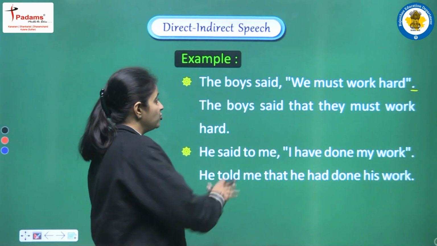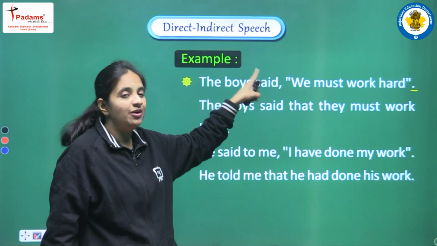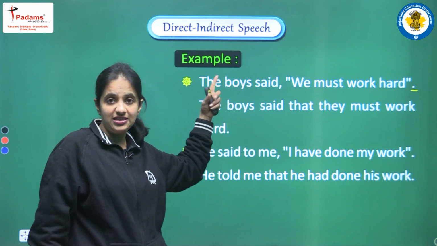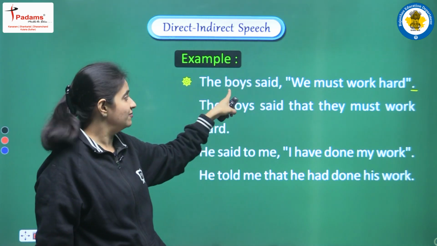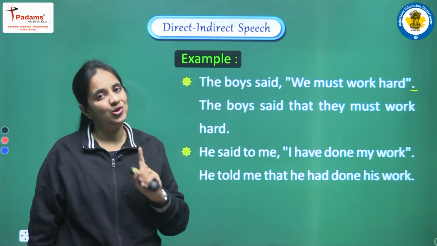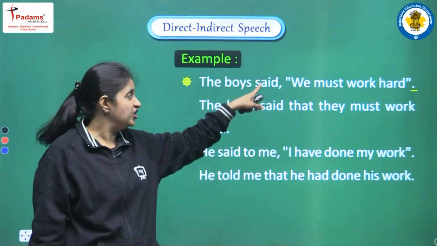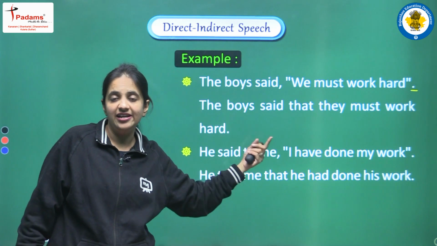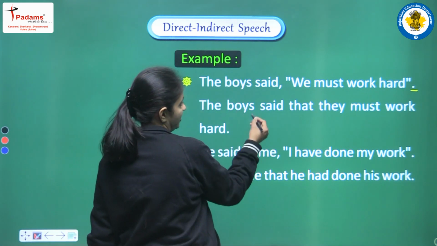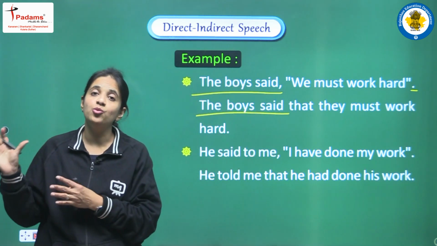So step by step we will do all the changes. First of all, the changes that we have to do in the reporting verb. In the reporting verb, do we have any object here? No object is here. We have only a subject and one verb. The subject is the boy and the verb is said. So when we have no object in the reporting verb, then yes, we have discussed the rule, we don't change said into told. Okay, we keep said as said, and this is the reason we write the boy said as it is, no change in the reporting verb.